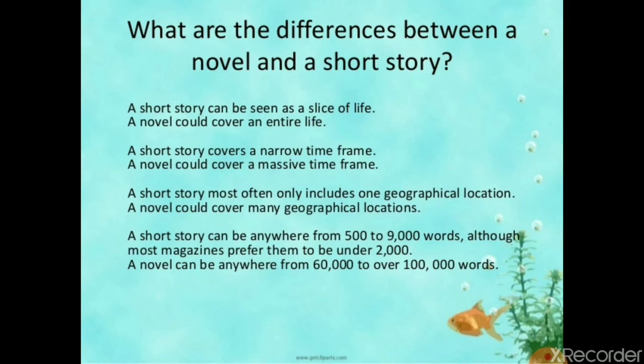A short story most often only includes one geographical location. On the other side, a novel could cover many geographical locations. A short story can be anywhere from 500 to 9,000 words, although most magazines prefer them to be under 2,000. A novel can be anywhere from 60,000 to over 1 lakh words.